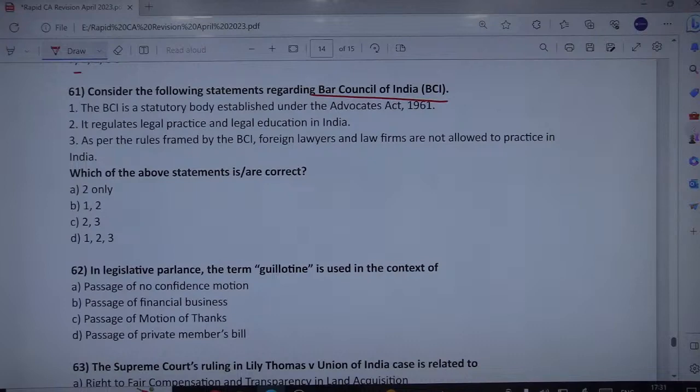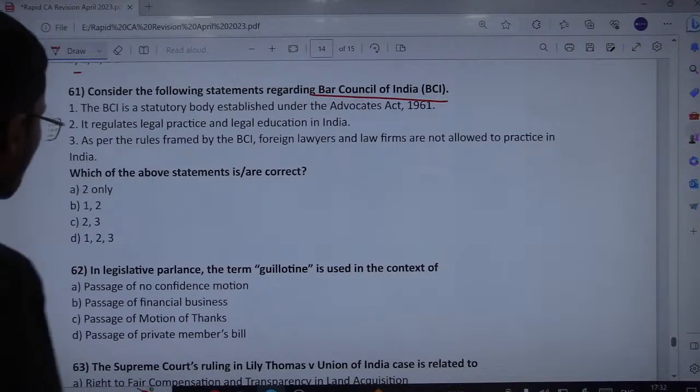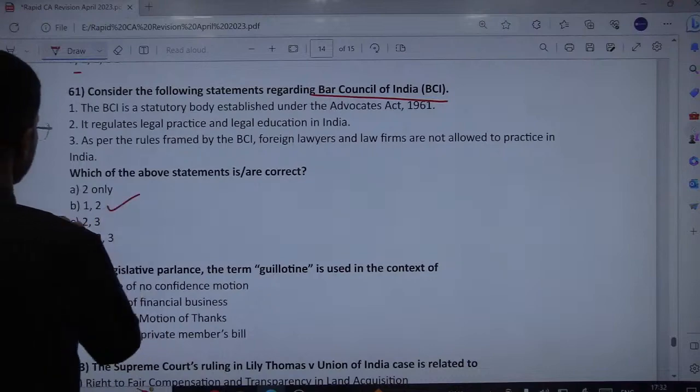So, therefore, which one is correct? Of course, 1 is correct, 2 is correct, and foreign practice is allowed, so the third statement is what is problematic here. Therefore, the only correct answer is 1 and 2, not the 3.